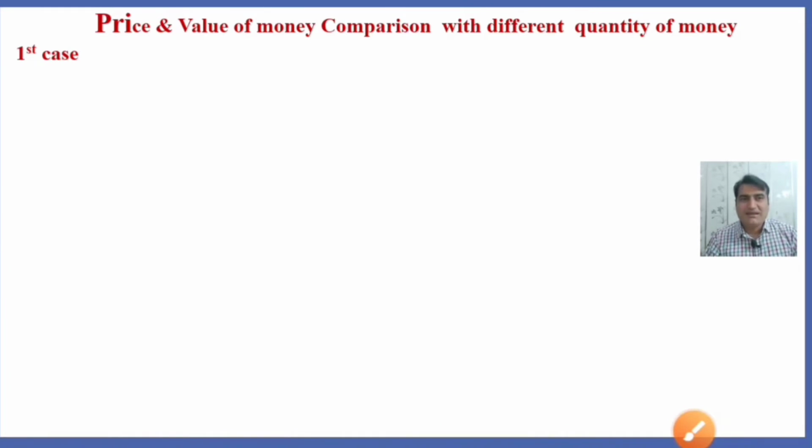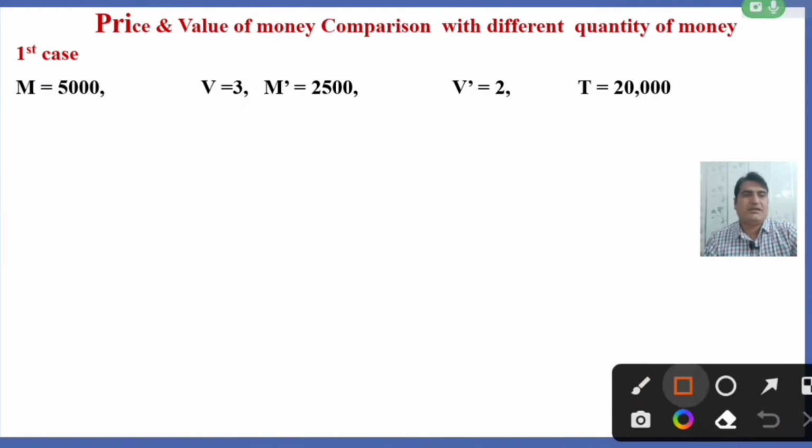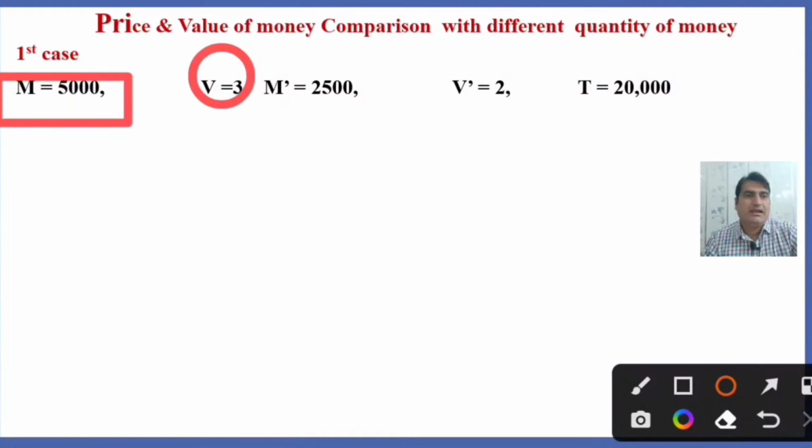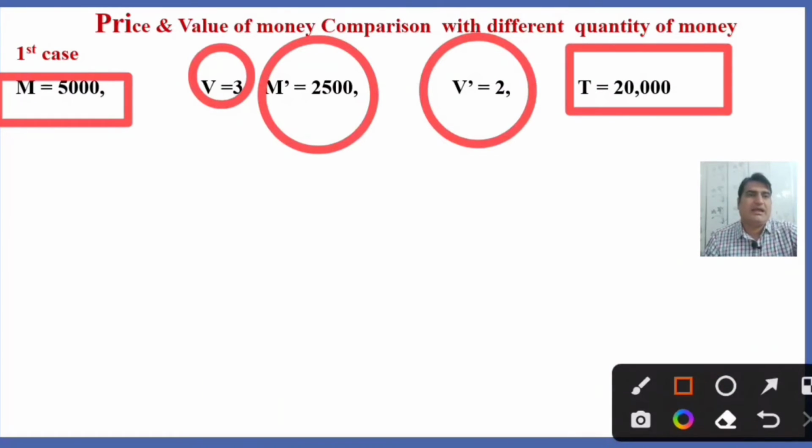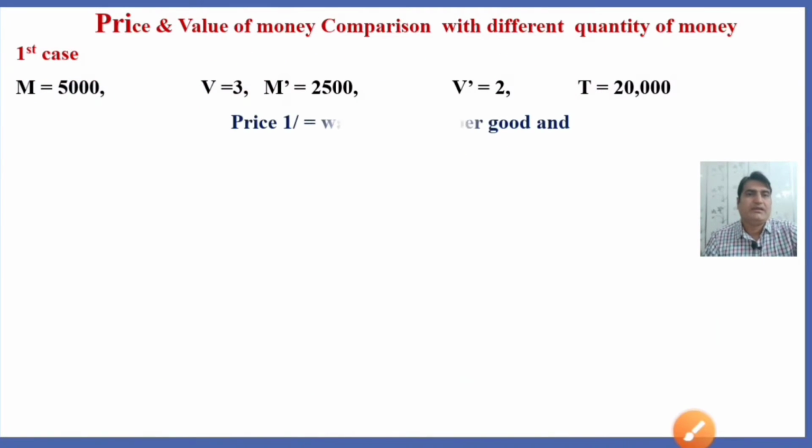Here we are making a comparison of the price and value of money that we observed with different quantities of money. In the first case, we analyzed that the quantity of money in circulation was 5000, the velocity of money was 3, the bank deposit amount was 2500, the velocity of the bank deposit was 2, and the goods transacted were 20,000. In the first case we saw that the price was 1 rupee per good and the value of money, 1 over P, was 1.